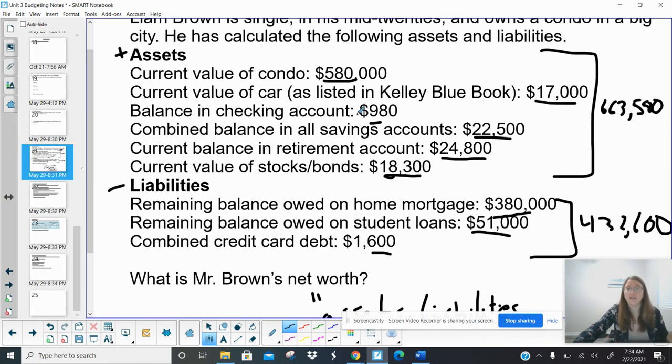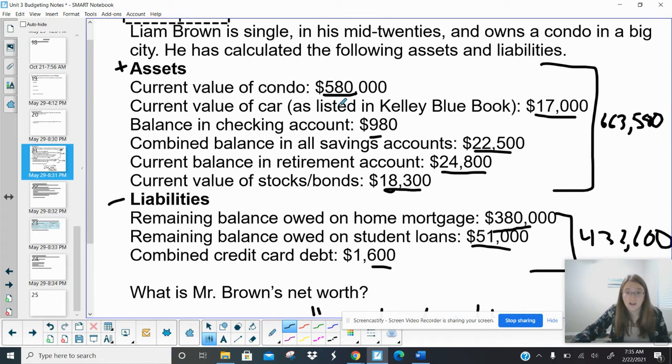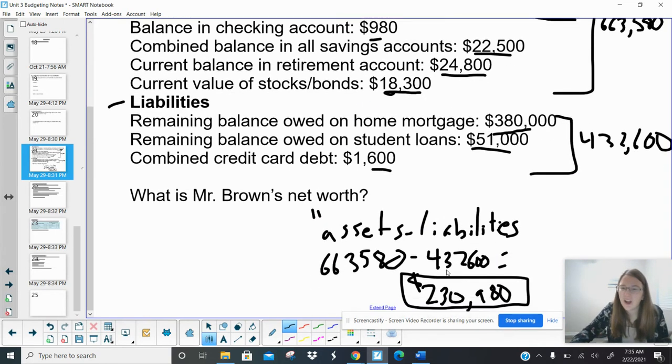Yes, they have all of this money, but they also have all of these debts, right? This is why rich people can go bankrupt. Just because you have a big house and you constantly have money coming in doesn't mean you're actually worth that much if you're up to your ears in debt, which is the case for some rich people, why they have to declare bankruptcy or why some companies declare bankruptcy. You can have all of the money in the world, but if you're also in debt with all of the money in the world, you're not actually worth as much, right?